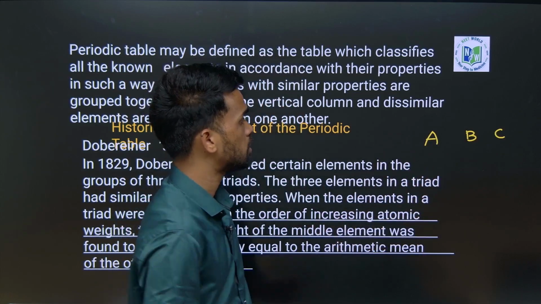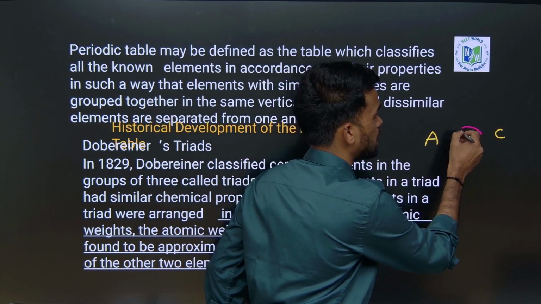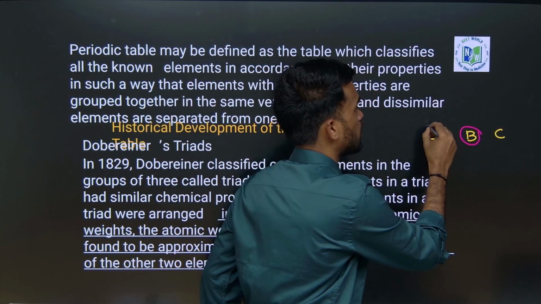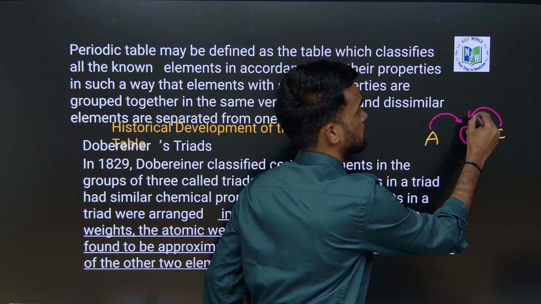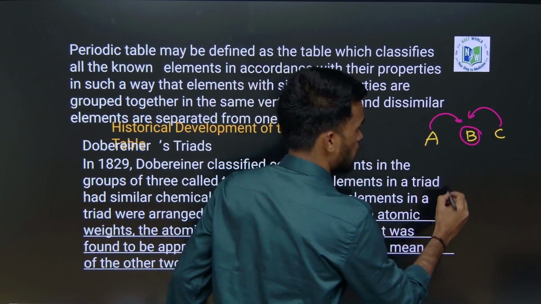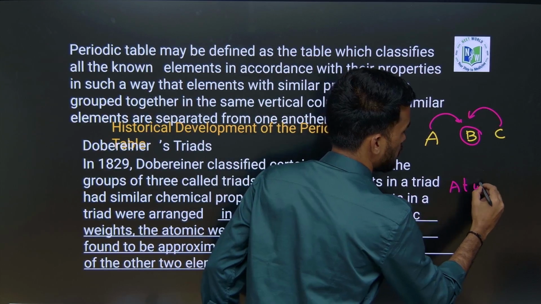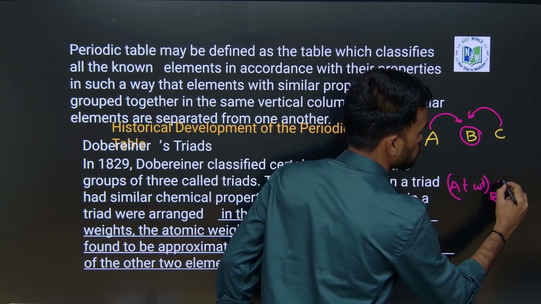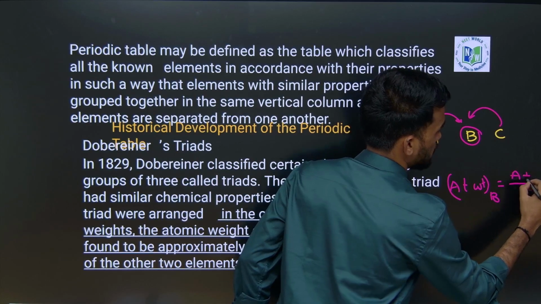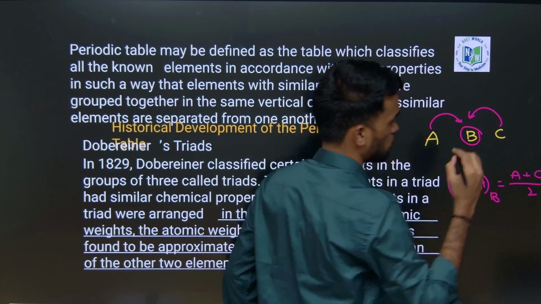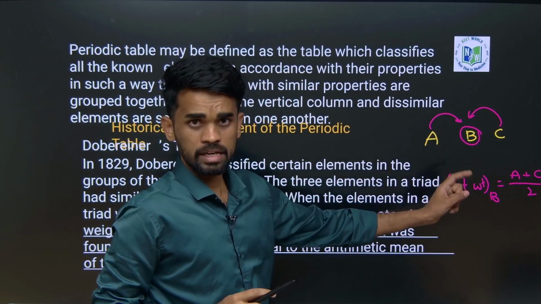When he arranged them so, he observed that the atomic mass of the middle element is the average of the first and third elements. So the atomic weight of B equals the atomic weight of A plus C by 2. This is how he got his triads.